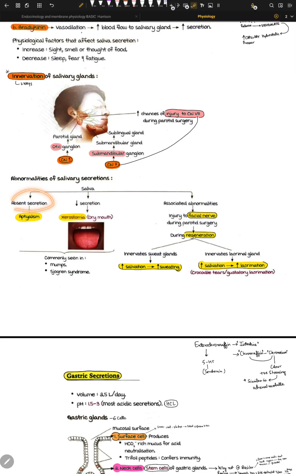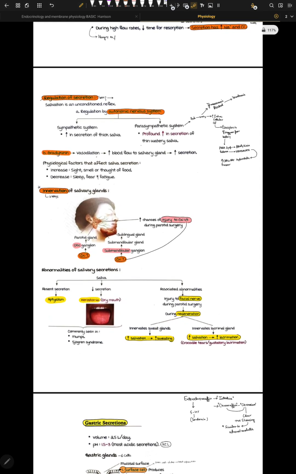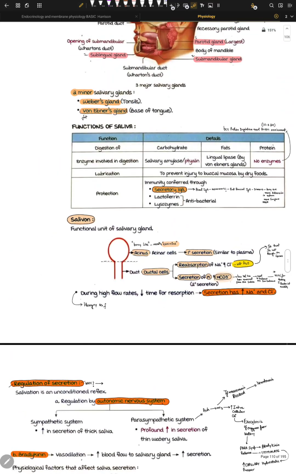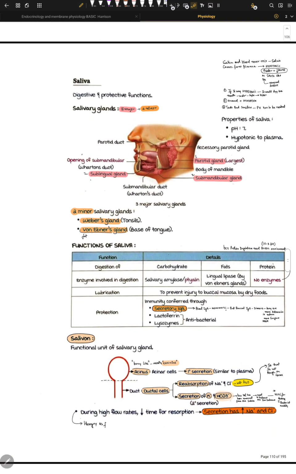So we have absent secretion, that is aptyalism. I don't know how to pronounce this. Okay, so that's cool, right? I hope we understand saliva. We have 3 major glands and 2 minor. The von Ebners make these lipid lipases, right?